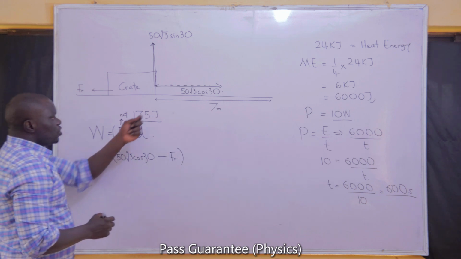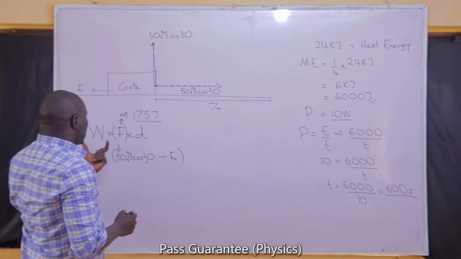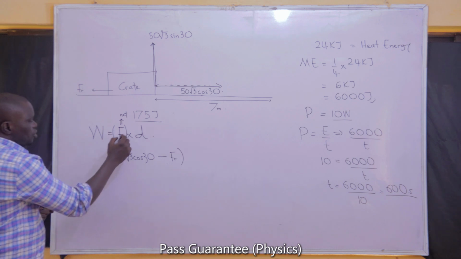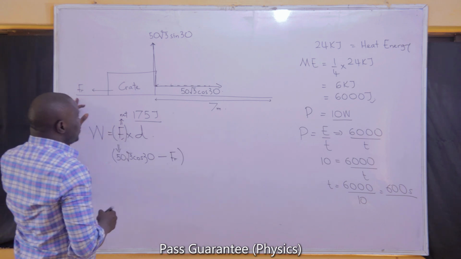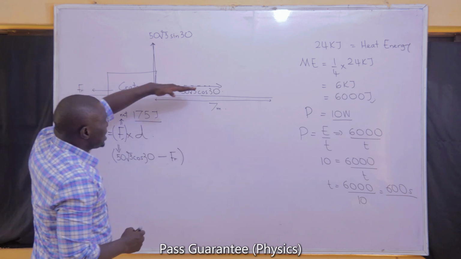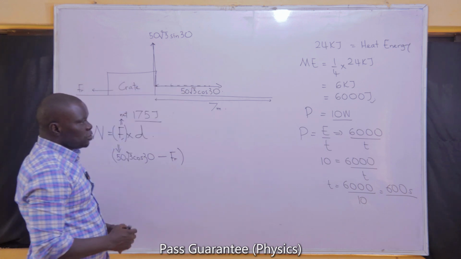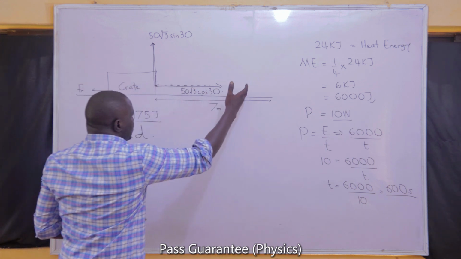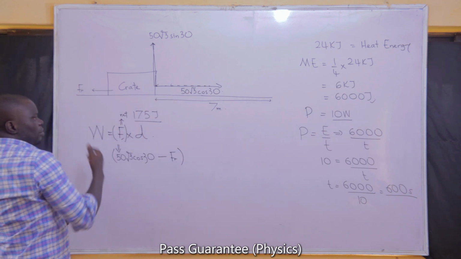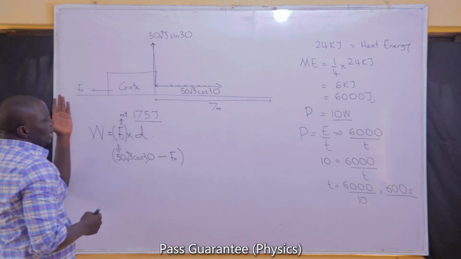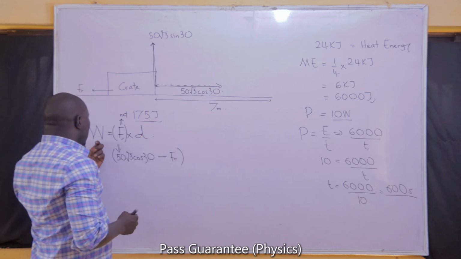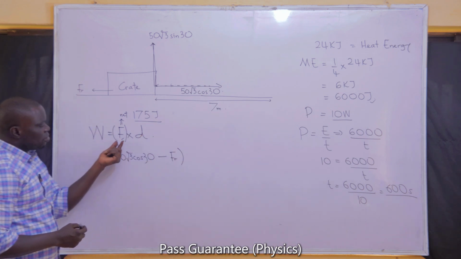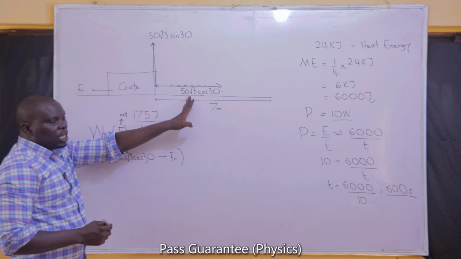We cannot use 50 root 3 cos 30 alone. When you are doing the work, the force that you have to use is the net force, the net of 50 root 3 cos 30 and Fr, because those are the two that are along the direction in which the object is moving. While this is creating the positive work, this is creating the negative work. Remember I said that when the force is against the direction of movement, the work is negative. So if you are given a work, it has to be the net work that is obtained from the net force. So we cannot just use 50 root 3 alone.